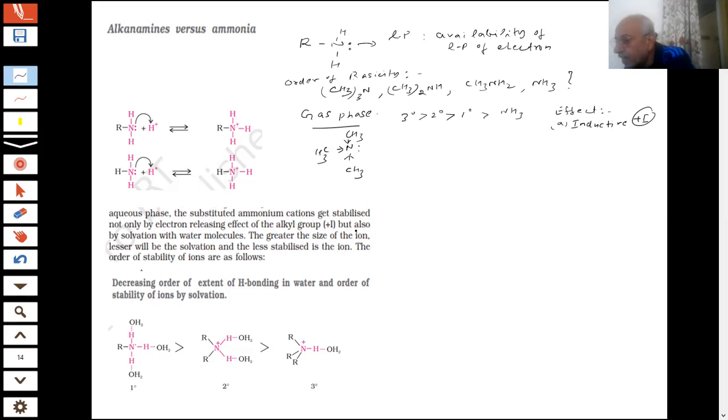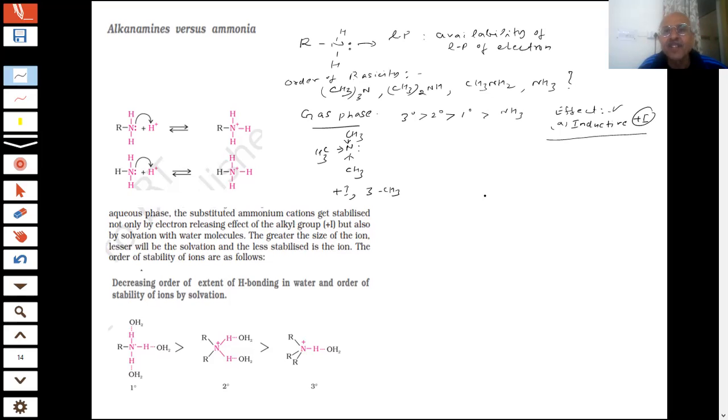So what is happening here? You have the plus I effect of 3 R groups, 1, 2, 3, so the plus I effect is there for 3 CH3 groups. For 2 degree there will be 2, then 1 degree, and then ammonia. So in the gas phase, the effect is the inductive effect. There is no problem in deciding the basicity when we do not say aqueous phase.